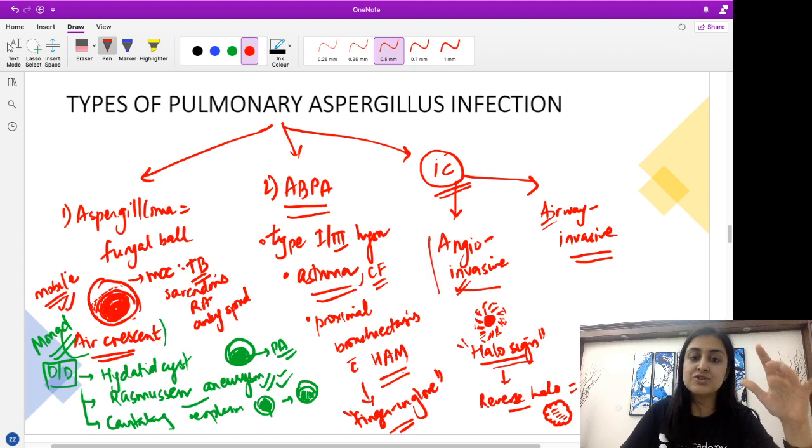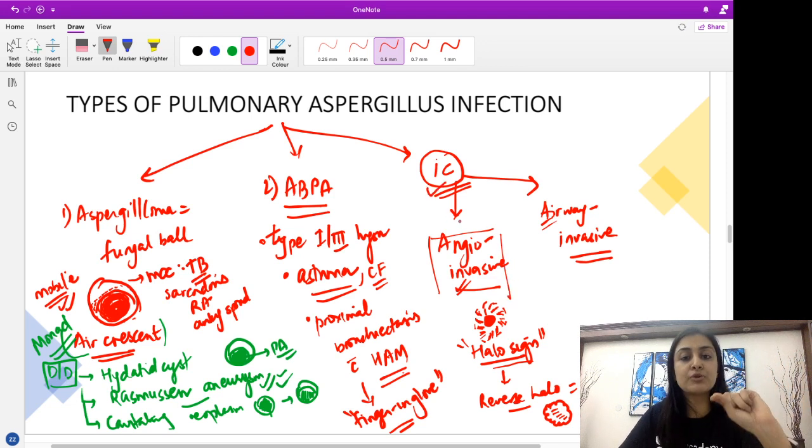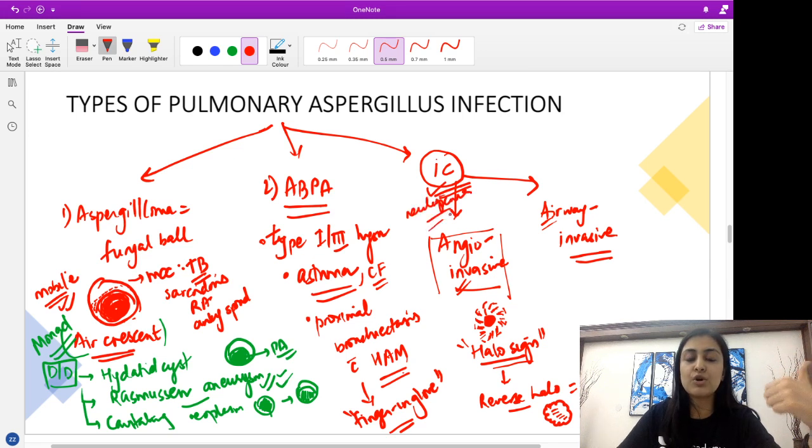Alright, so this is our angioinvasive, where our blood vessels are affected. Remember, it is seen with immunocompromised host. So typically you'll get this history of either HIV/AIDS being the patient, clinical history, or you will have neutropenia. Neutropenia is one of the most important causative risk factors for angioinvasive or airway invasive aspergillus infection. So you'll get history of neutropenia. Your absolute neutrophil count will be less than 500. Any sort of immunocompromised status, remember they are more predisposed to invasive aspergillus infection.